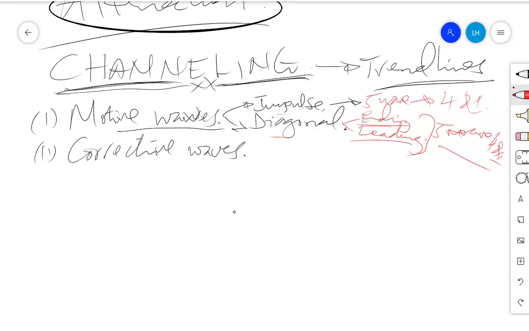Actually, now I'm going beyond those things because I already presented them. An ending diagonal is usually structured as three-wave moves, what we call 3, 3, 3, 3, 3. But a leading diagonal is 5, 3, 5, 3, 5. We have a presentation on this: go to the playlist about advanced Elliott wave and look at the presentation about diagonals.